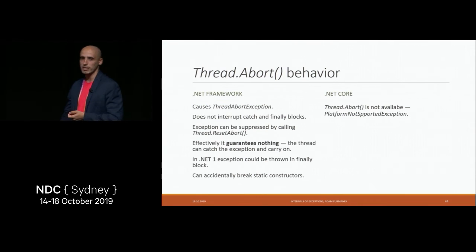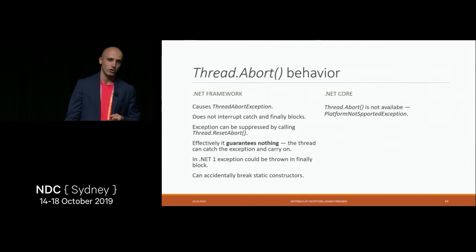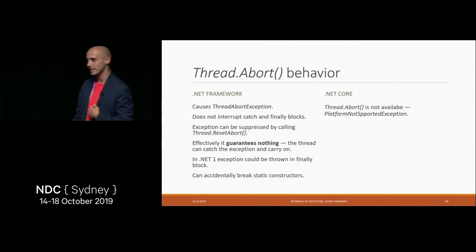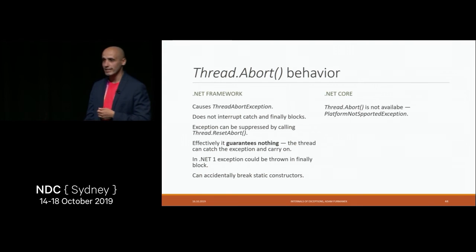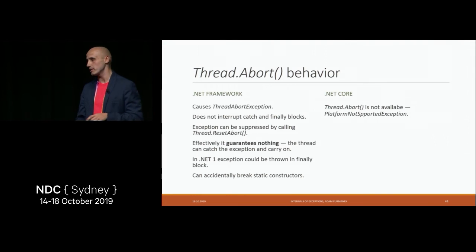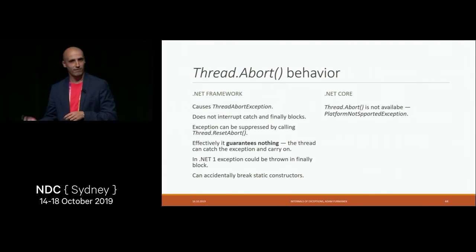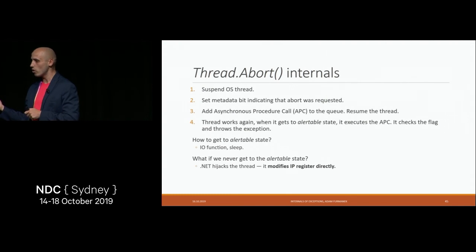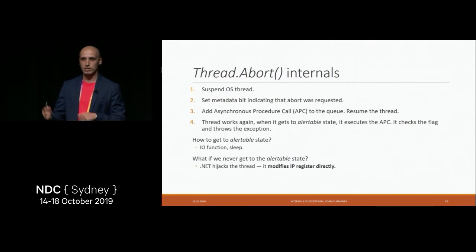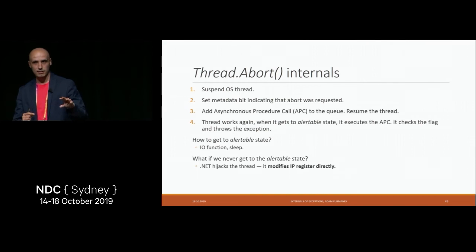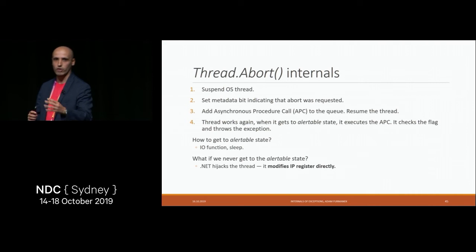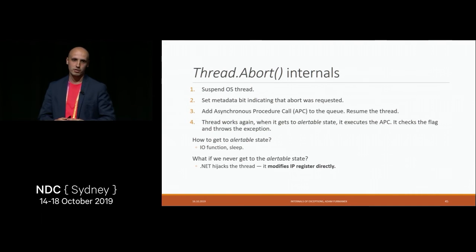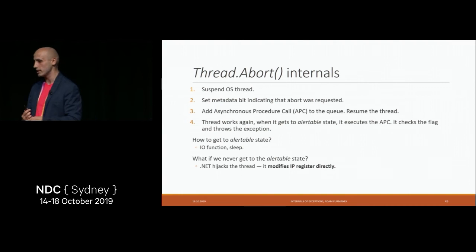Now a few words about thread abort. Whenever you call thread abort, it's actually tricky because it's not in .NET Core anymore, so this slide is probably getting outdated super fast. But when it was being executed, it was setting some nice flags on the threads to actually do some inter-thread communication to throw this exception. So how it worked under the hood: the thread abort was suspending the thread, setting some metadata, and then queuing some piece of code, which was actually checking whether the flag was set and then propagating the exception.